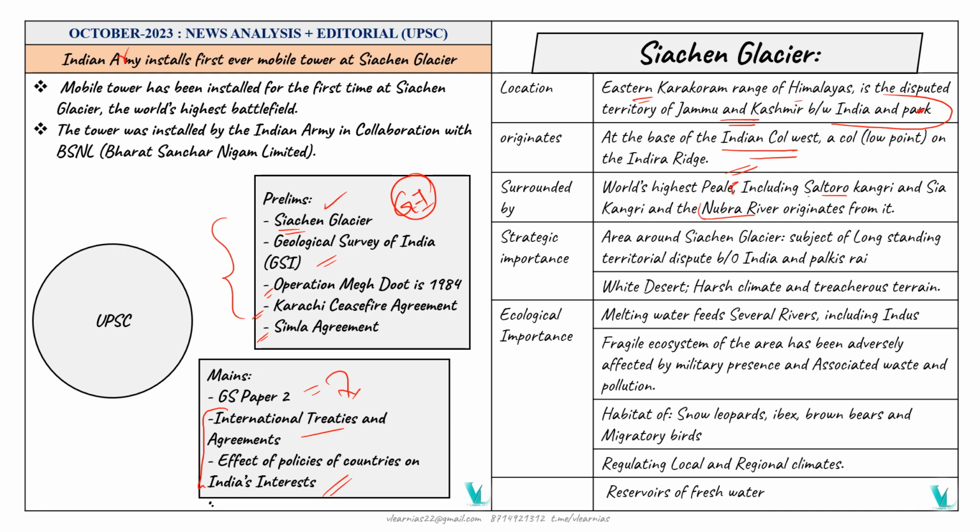So it has some strategic importance. The area around the Siachen Glacier is subject to a long-standing territorial dispute between India and Pakistan.